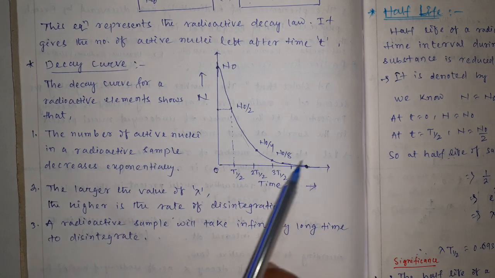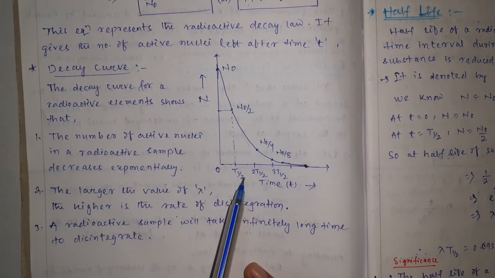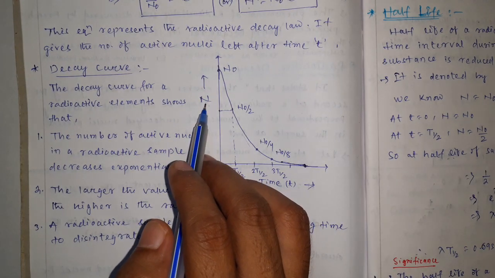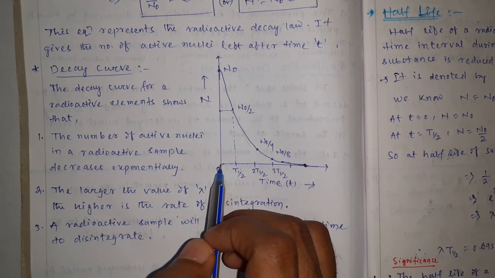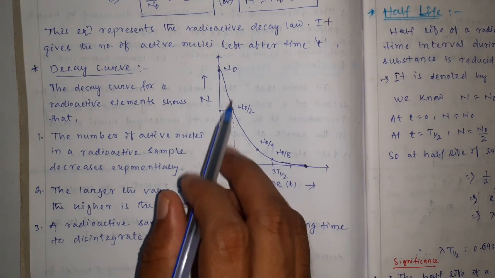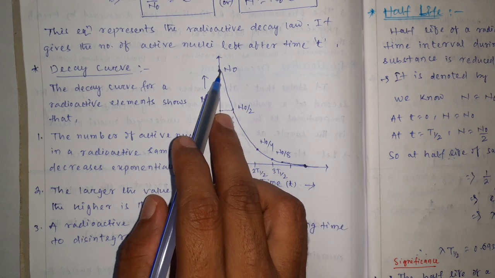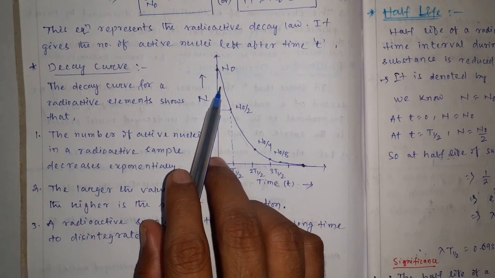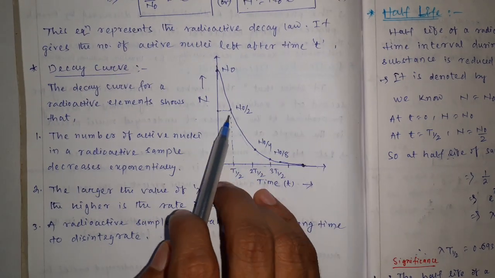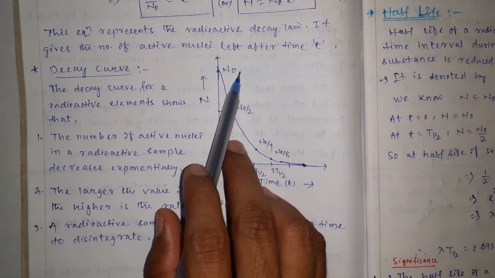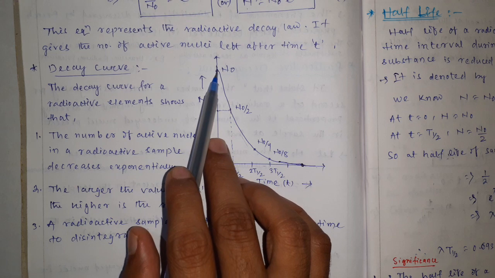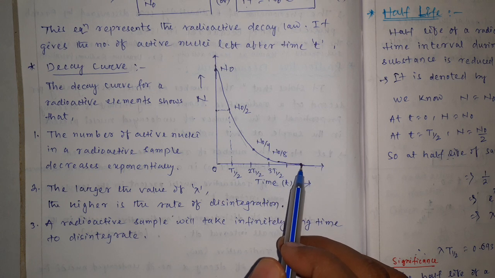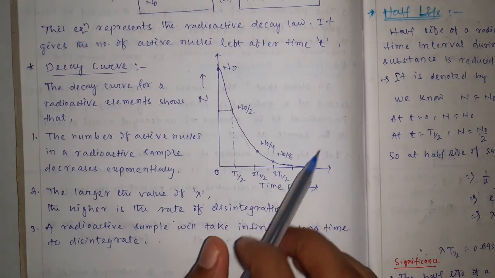This curve represents the radioactive decay curve. In this curve we have taken time along the x-axis and the number of particles along the y-axis. At time t equals 0, there is the maximum number of particles, that is N0 particles, which is the initial condition. As the time increases, the disintegration takes place, so the number of initial particles starts to decay. Here N0 decreases down and down, and after some particular time it becomes 0. This is called the decay curve.